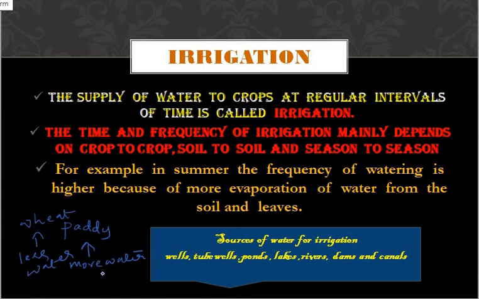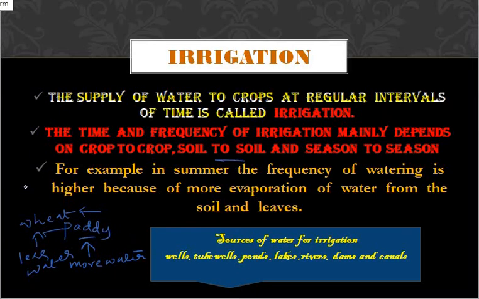The irrigation will depend from crop to crop. If I take paddy, it requires more water. If I take wheat, it requires less water. That means it depends on crop to crop. Then it will depend on soil to soil.